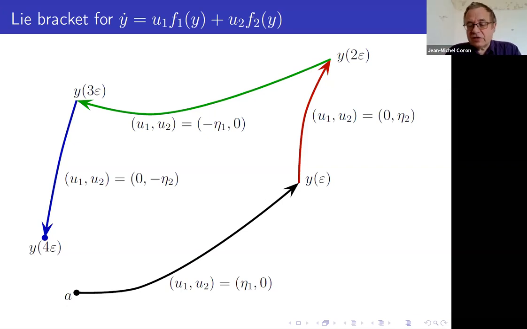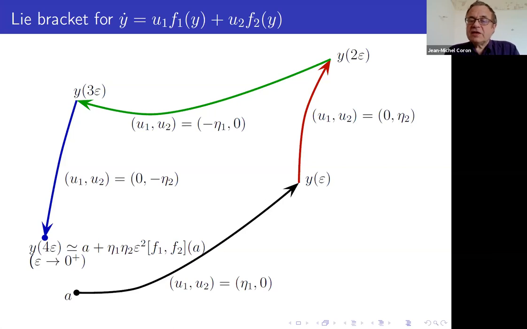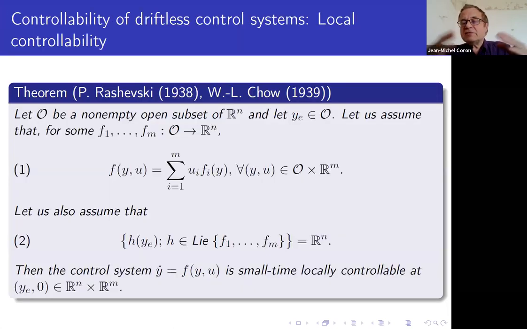And it turns out that if you do the expansion, you see the quadratic term is in the direction of the Lie bracket of f1 and f2. There is no linear term, there is no term in epsilon. The first term, which is maybe not 0, is the Lie bracket of f1 and f2. So you see you have succeeded to move in a new direction. And this can be generalized.